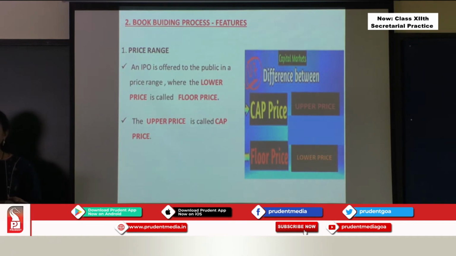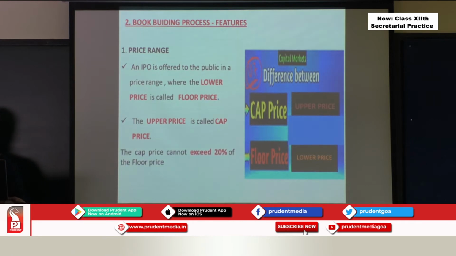Now you have to bid for the shares between the cap price and the floor price. You have to apply for the shares between the cap price and the floor price. The cap price cannot exceed 20% of the floor price. So you cannot bid for shares more than 20% above the floor price.